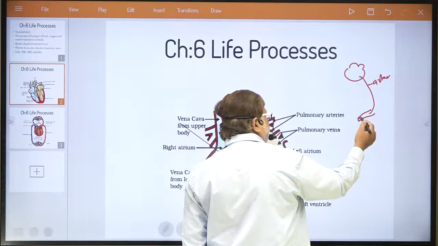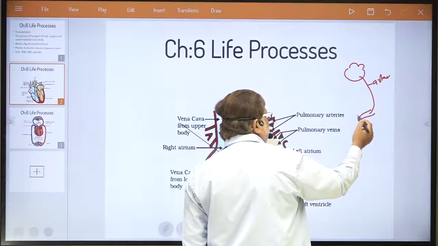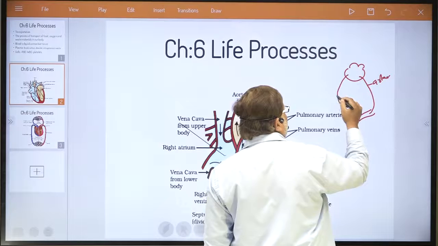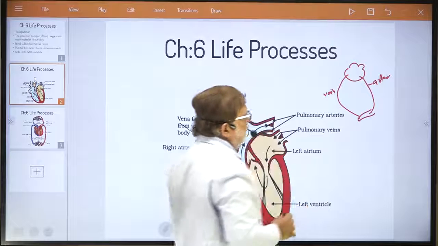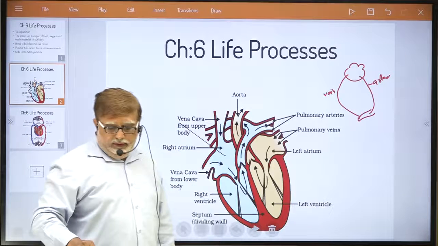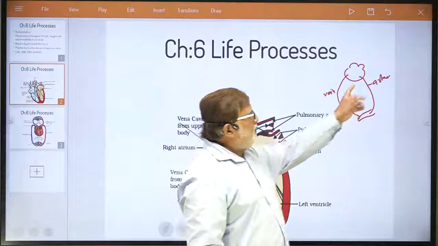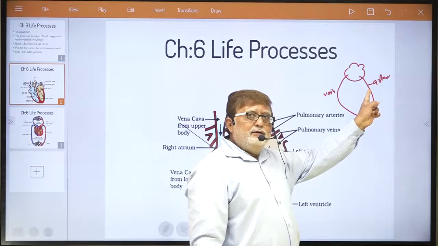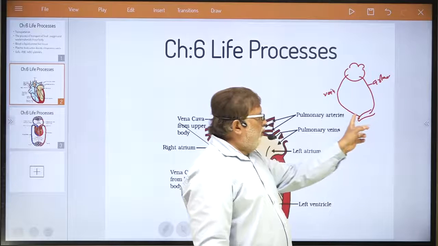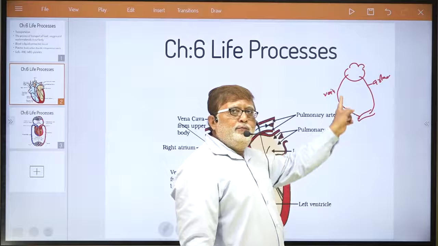And now, dear student, impure blood containing waste produced in the organ reaches the heart via vein. So you should understand this flow first. What I said: from heart to organ, artery supplies the pure blood; from organ to heart, vein supplies impure blood.